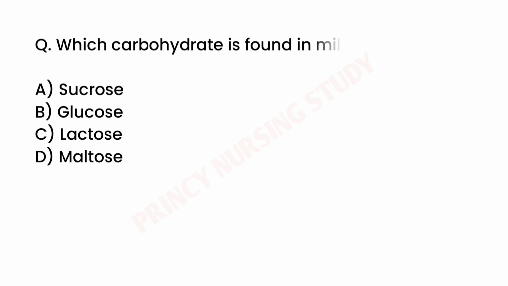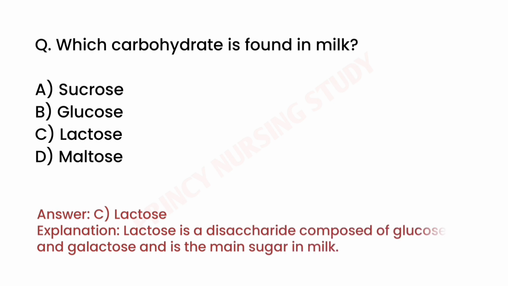Next question. Which carbohydrate is found in milk? Correct answer is C. Lactose. Lactose is a disaccharide composed of glucose and galactose and is the main sugar in milk.